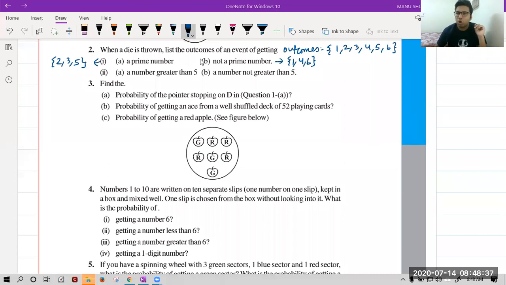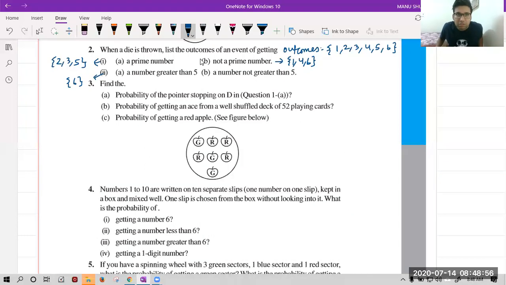Okay, so all of you are getting this. The third part is saying a number greater than 5. There is only one number which is more than 5, that is 6 only. So the answer is 6. All of you are correct in this case. The outcome is 6 only.